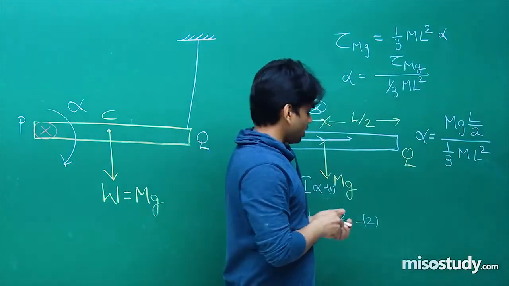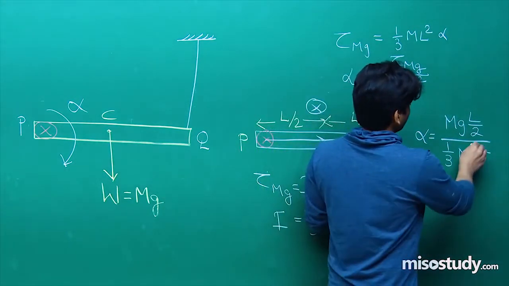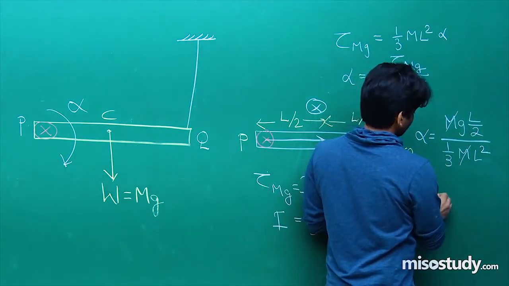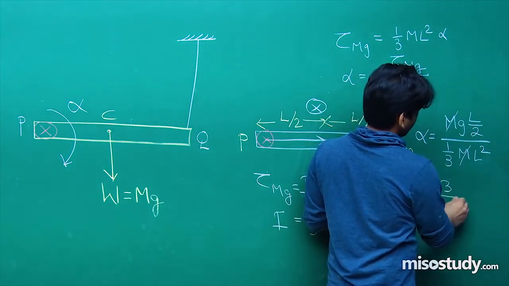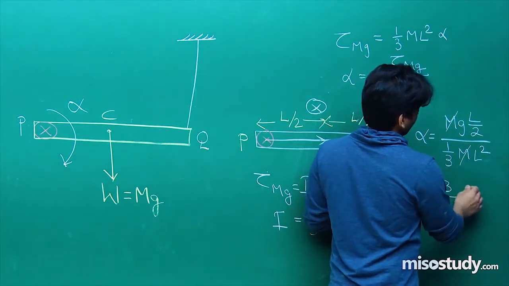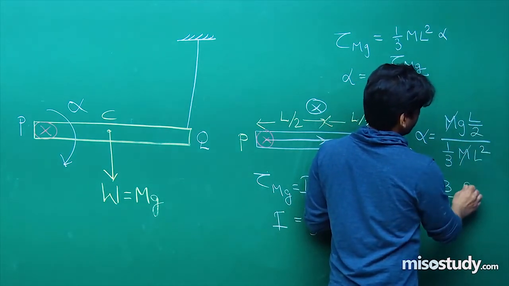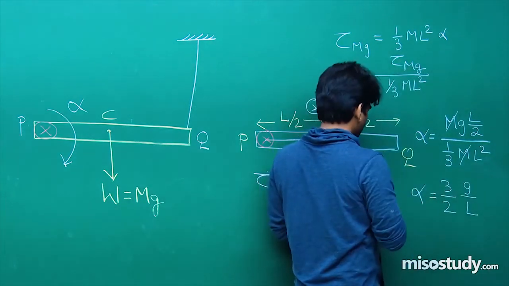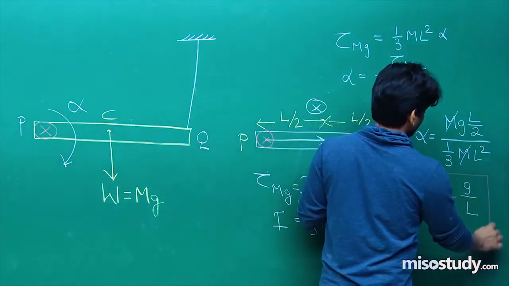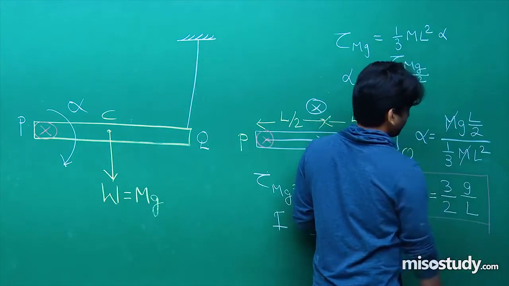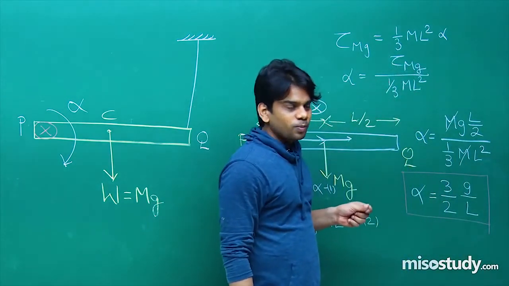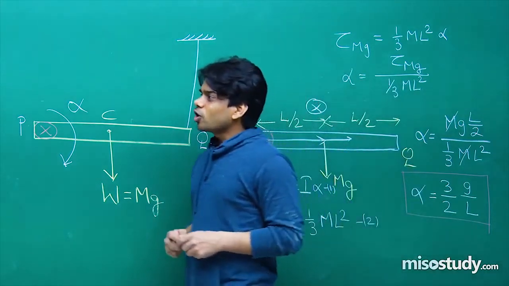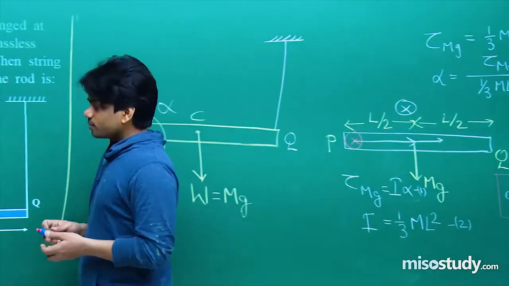Clear to us? So from here you can remove m and m, you will get 3 by 2, and one L will cancel out, g by L. This is what we are getting, the value of alpha is 3 by 2 g by L. I hope that you have obtained the value of angular acceleration, 3 by 2 g by L. Let's check which option is matching.